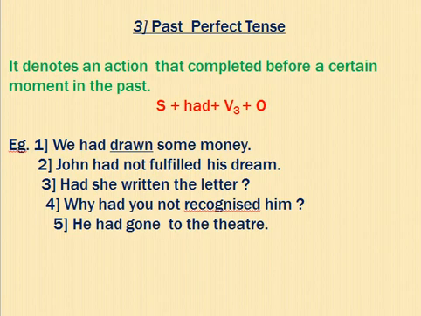He had gone to the theater. He had gone. Go and gone. Gone is the past participle verb. So two things to remember for this one. First, action fully completed in the past. Second thing, in perfect we use only the past participle verb and had will come.